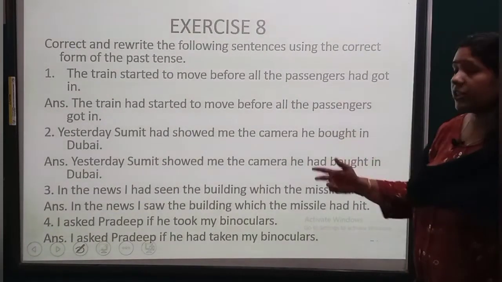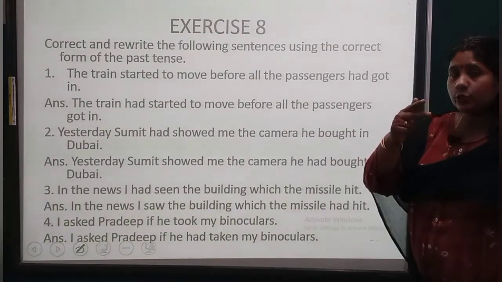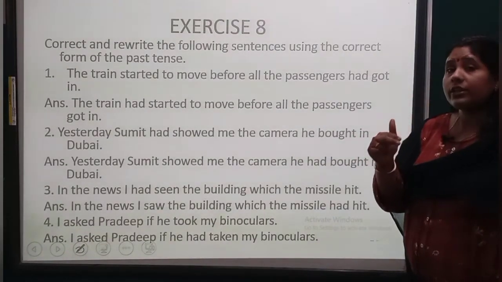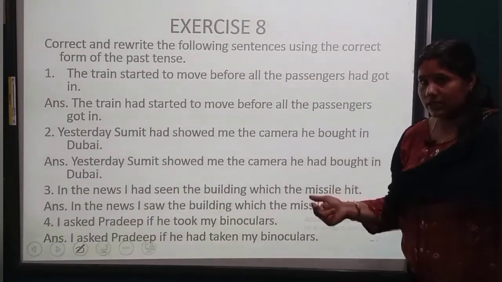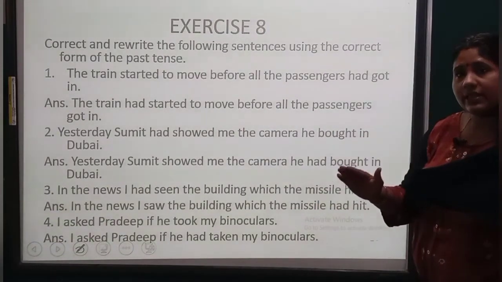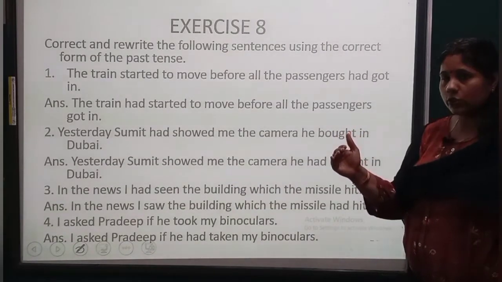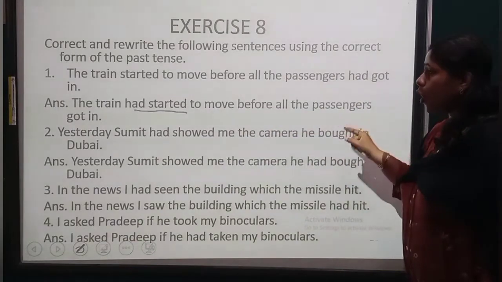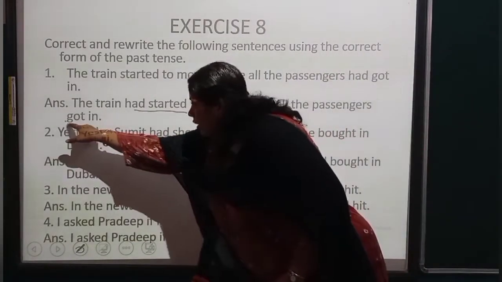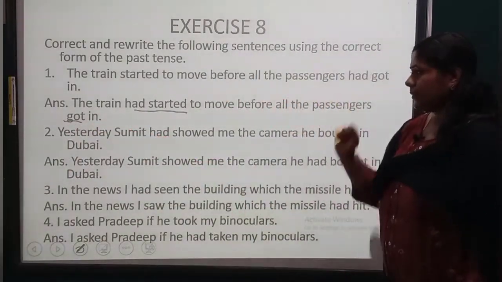See, in all the questions, we have got two events. Understood? Two actions happening. So, what is it called? Past perfect means it is also expressed as past in the past. So, one we will consider as simple past. Understood? The train had started to move before all passengers got in. Simple past and past perfect.